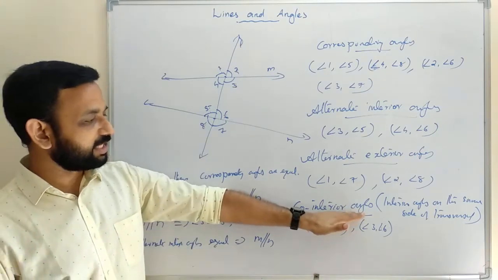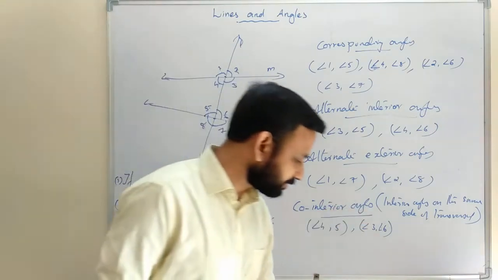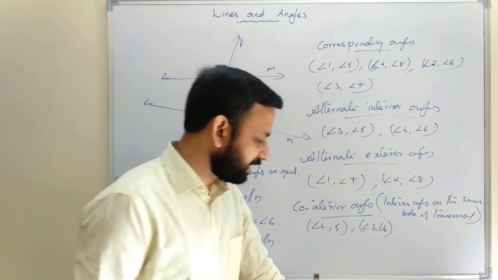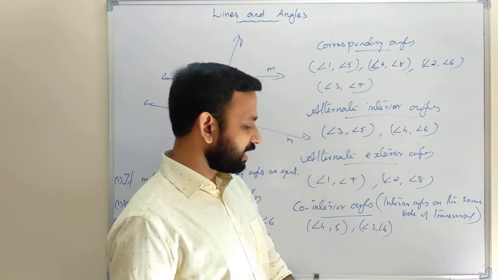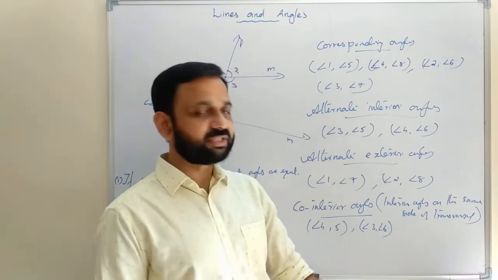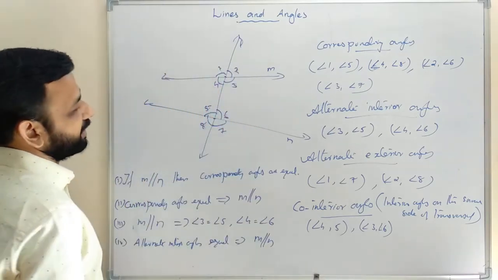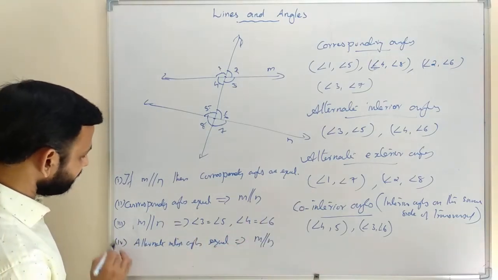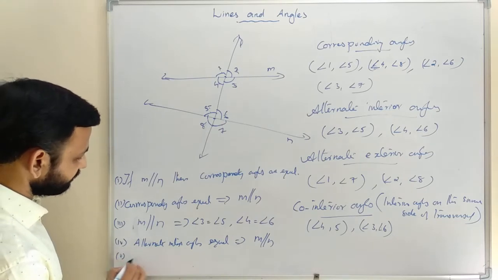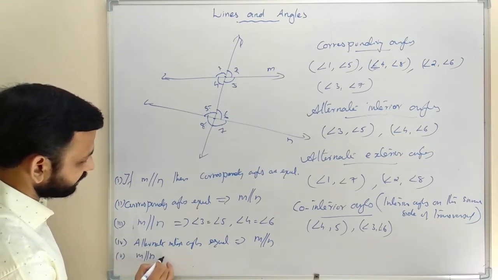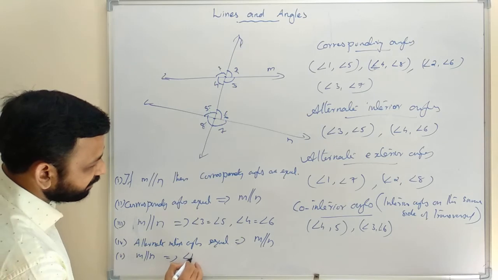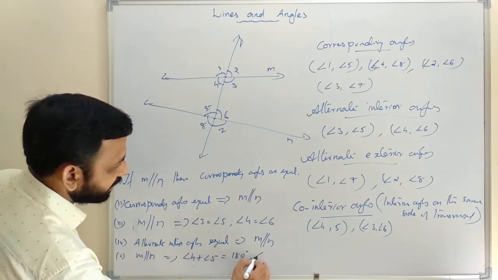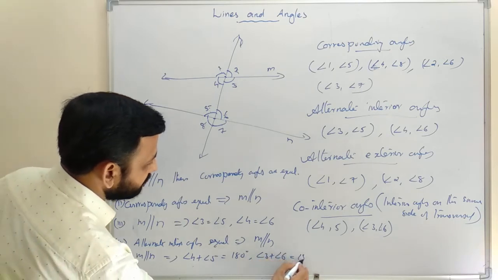Then this is another theorem, co-interior angles. If a transversal intersects two parallel lines, then each pair of interior angles on the same side of the transversal is supplementary. So this is something different. The fifth one: if M is parallel to N, then angle 4 plus angle 5 equals 180 degrees, and angle 3 plus angle 6 equals 180 degrees.